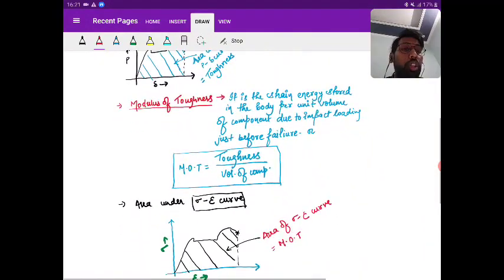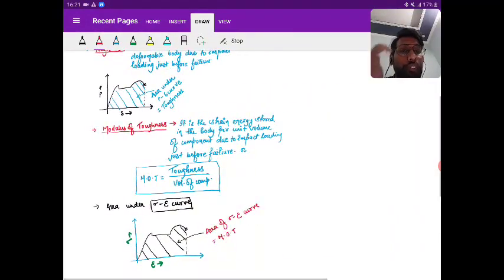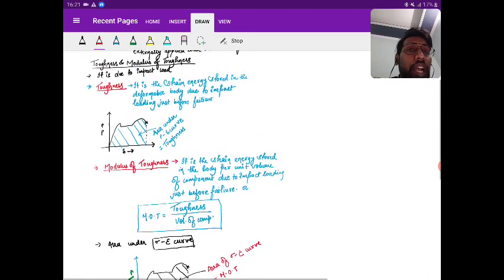Okay, so all those who understood this part, toughness and modulus of toughness, please give a thumbs up. Please say yes, we understood. Any doubt, please ask.